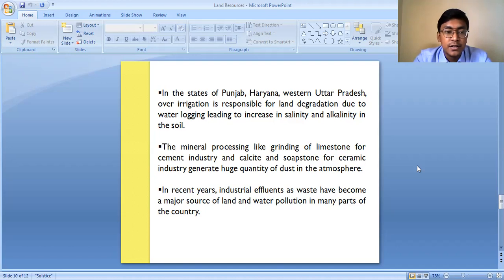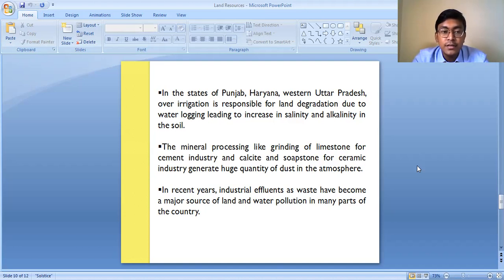The dust gets emitted in the atmosphere, and later on these dust particles of the limestone settle on the soil in the surrounding areas. So when they settle on the soil, the water absorbing capacity of the soil reduces, because this limestone when mixed with the soil forms a very thin layer on the topmost layer of the soil. Because of which the water absorbing capacity reduces, and when some amount of water gets absorbed, it percolates. Some amount of this limestone gets melted and percolates underground, which is causing land degradation.